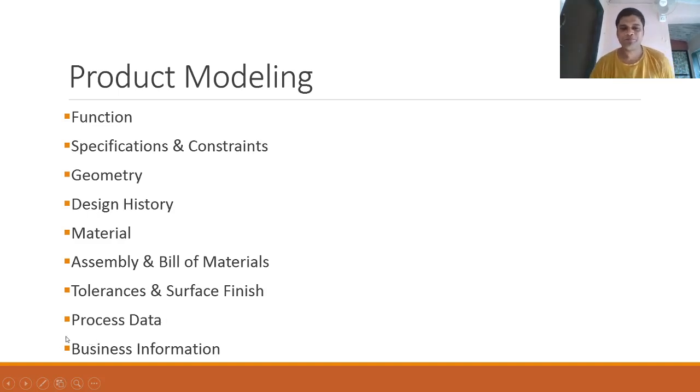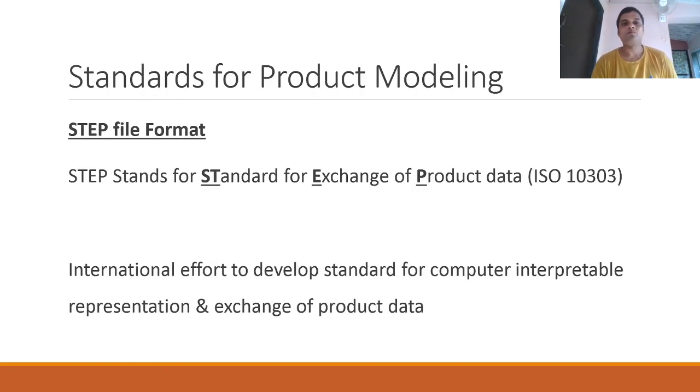Then process data. What are the manufacturing processes we need to apply so that the part will be manufactured. And some other business information, say where this part will be used, who the people using the part will be, what the environmental conditions are in which the part is going to be used. So any other business related information. All these are the product modeling functionalities which are very important as far as CAD CAM systems are concerned.